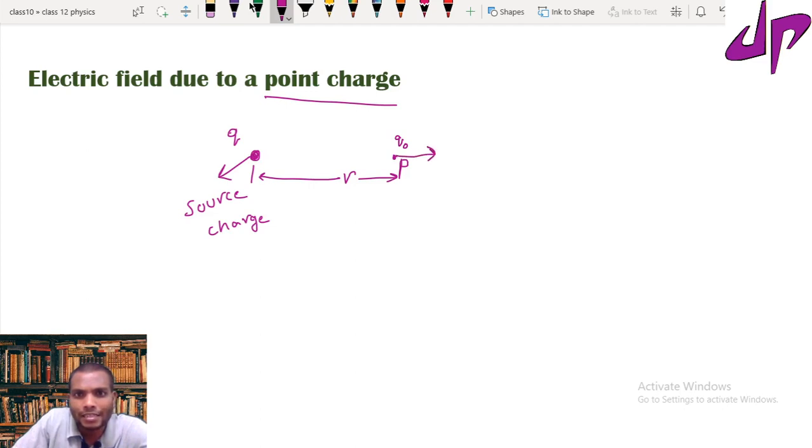It's only the direction, not the magnitude. There is a force between Q and Q naught at this point P. To calculate the electric field at point P, I have only one formula. The formula is force per test charge.